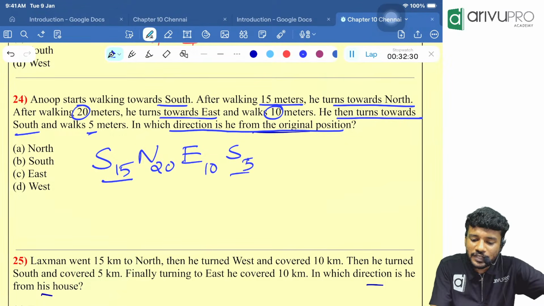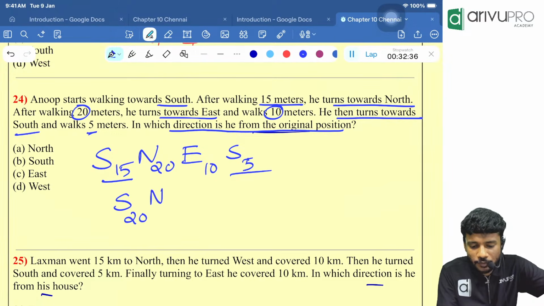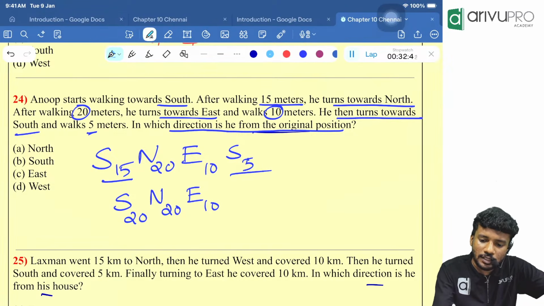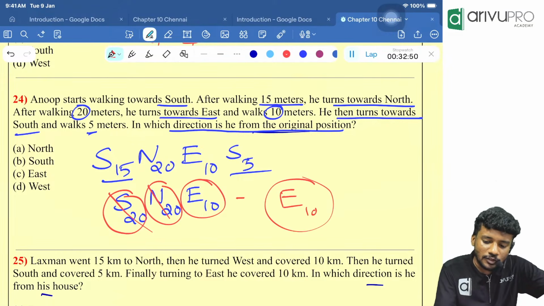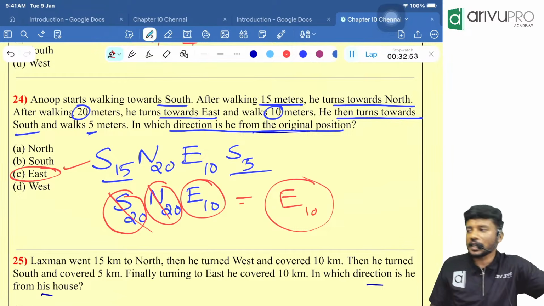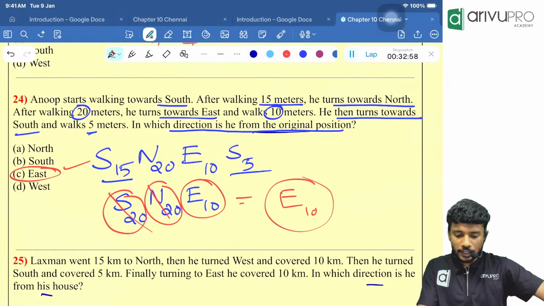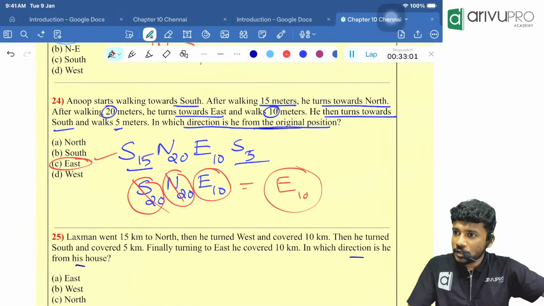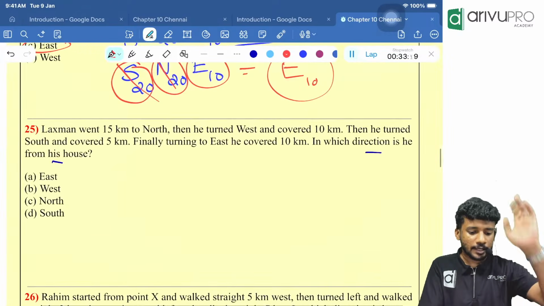People, south 15 and south 5 will become what? South 20. North 20 is remaining, east 10 is remaining. South and north are opposite to each other, correct? So this will get cancelled with this. Who is remaining? East 10 is remaining for us. So what is the final answer, people? East is the final answer. Done. Everyone got it? If so, try the next question, people.